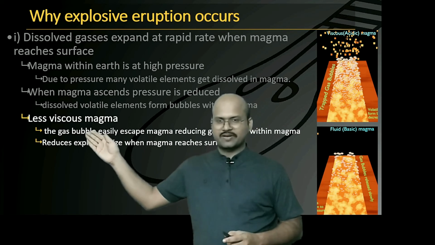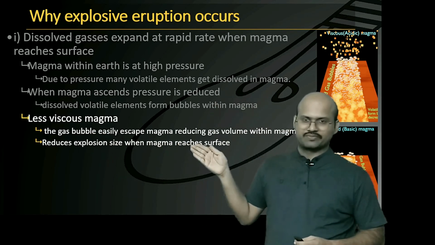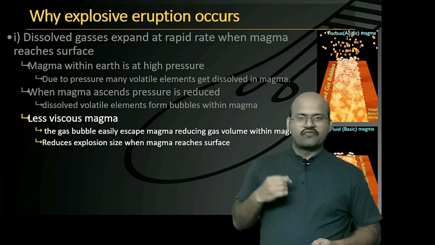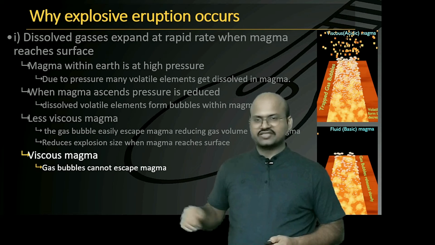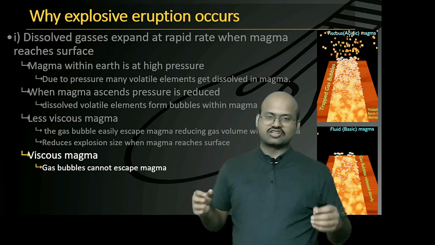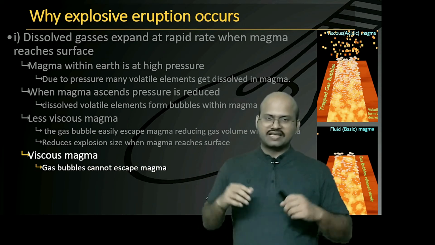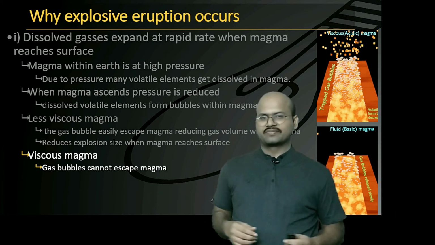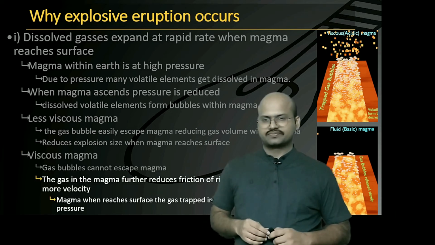In less viscous magma, the bubbles can easily escape to the atmosphere. Therefore, very little explosion occurs. But if it is a viscous magma, the bubbles are trapped, and when they come out, there is a large amount of bubbles and they are just expanding at the same time, creating a very huge blast.